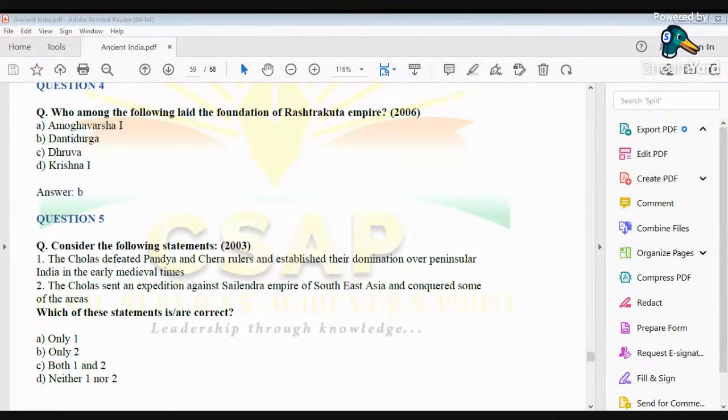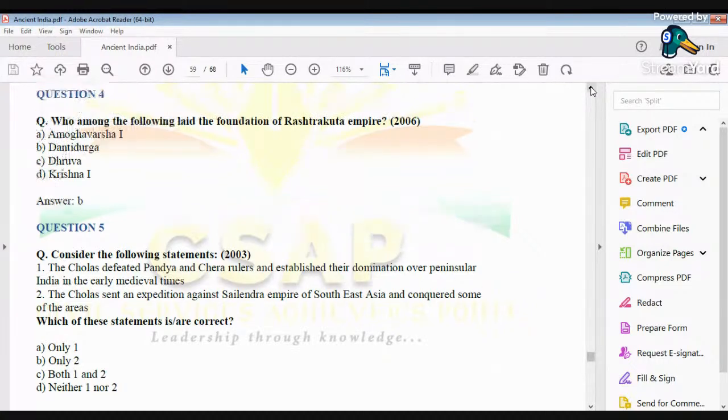Let me take you through some of the important questions which have been asked by UPSC in the past years. So let's try to solve some of the questions. Let's start with question number 4, as you can see in the PDF slide.